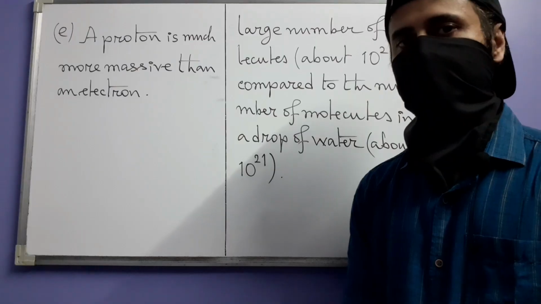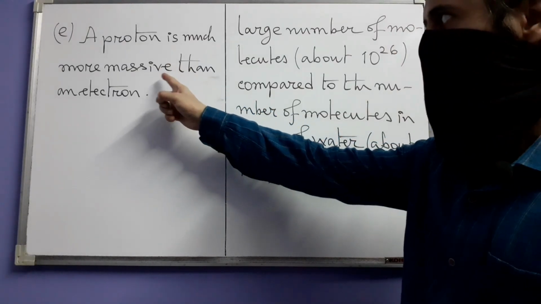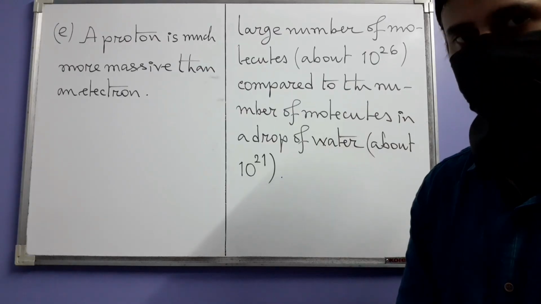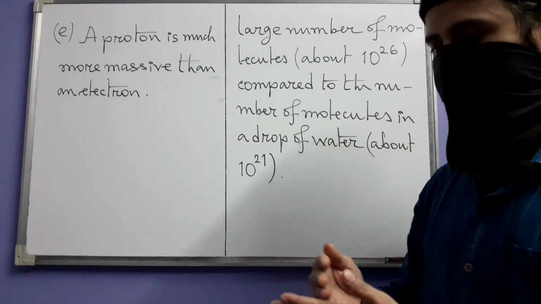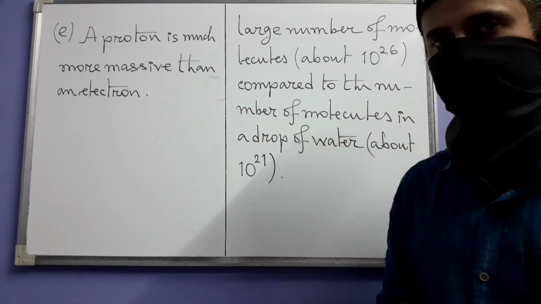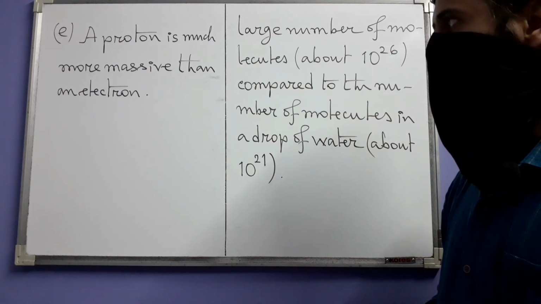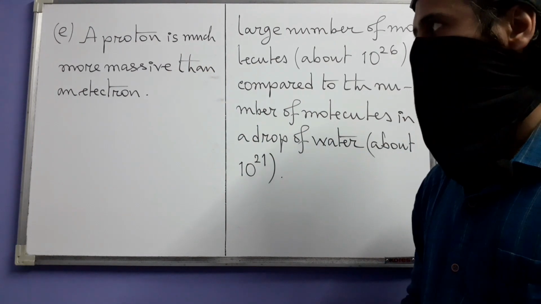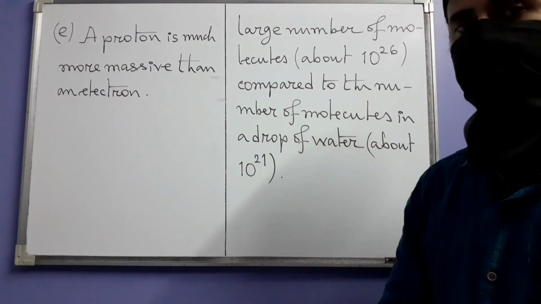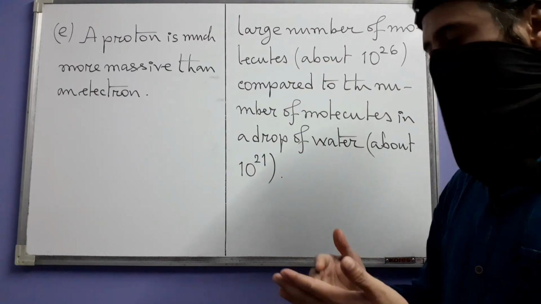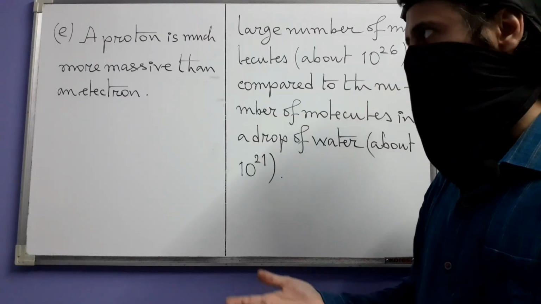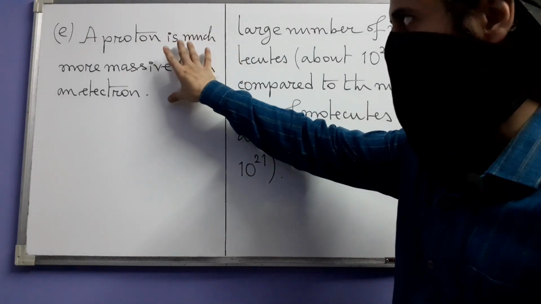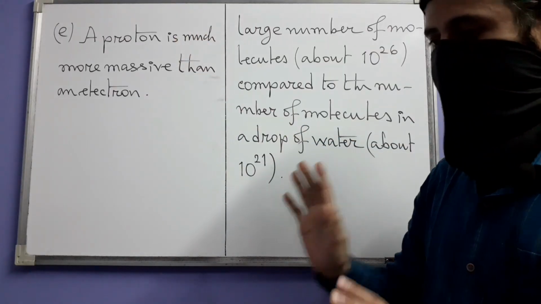The next statement is this. A proton is much more massive than an electron. Yes, this does not really need any reframing. Although we are not saying exactly how massive, or we are not quantifying the difference, we are giving a comparison. So that is why this does not need any reframing. If you want to say something more, you will give a number. But the way we are stating this, that is okay.